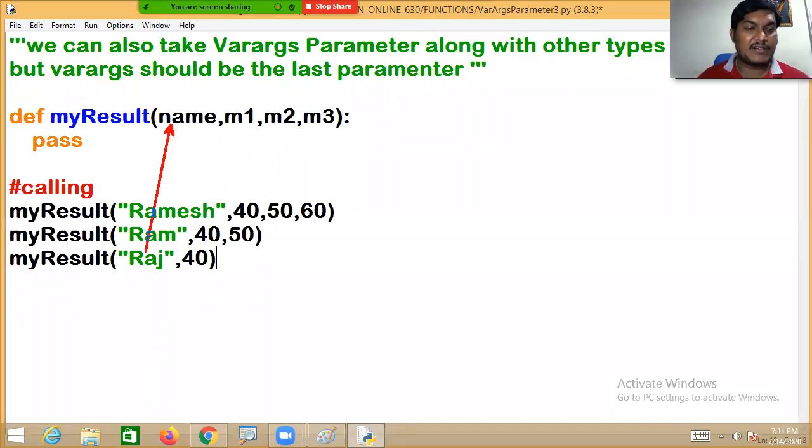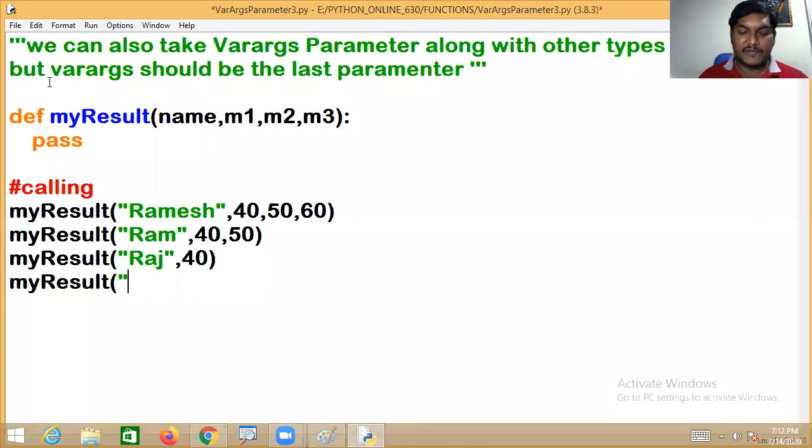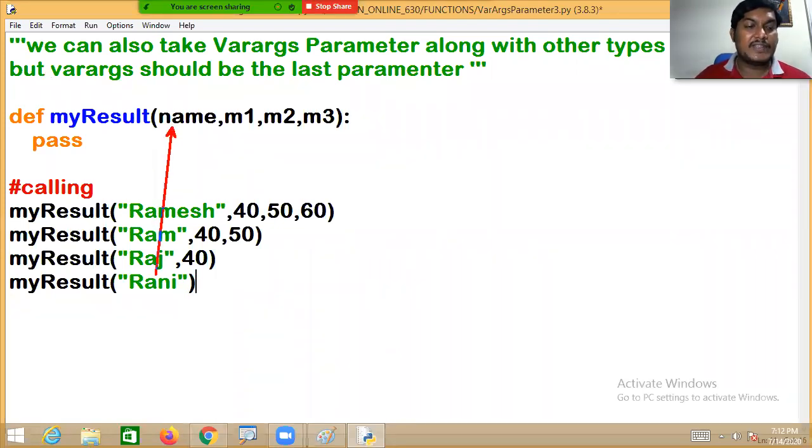See, sir, Raj is taken into the name and 40 is taken into M1. Then immediately you will be getting an error: missing two positional parameters, M1 and M2. Now, sir, finally, I want to call my result with just Ronnie. Then again you will be getting an error. My dear, please try to understand. Ronnie is taken into the name, but immediately you will be getting: missing three required positional parameters, M1, M2, M3.